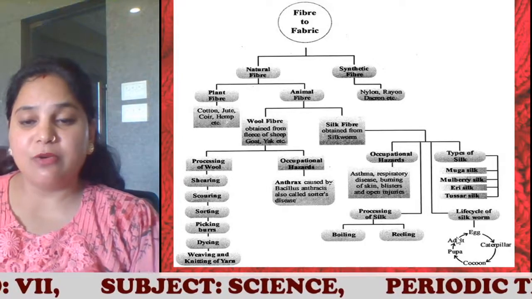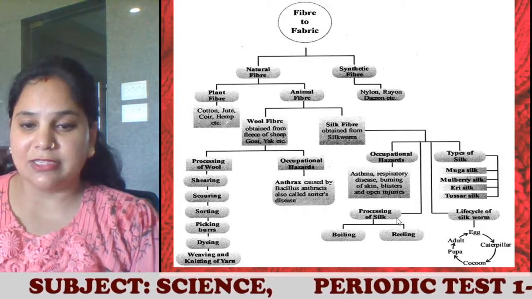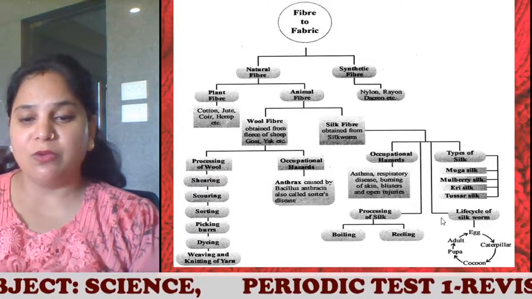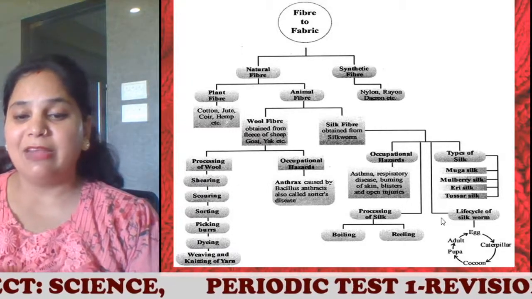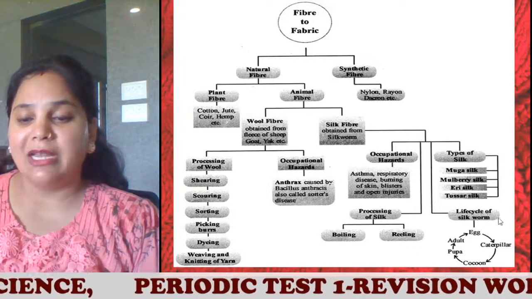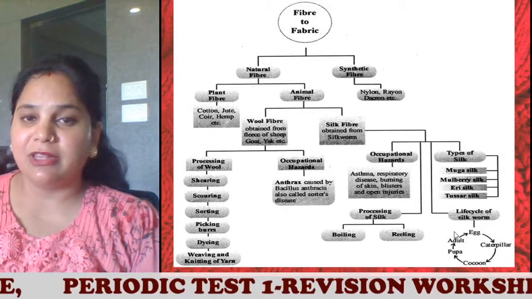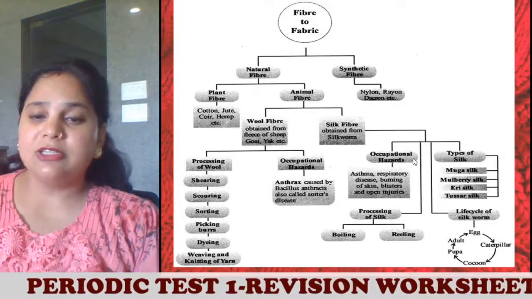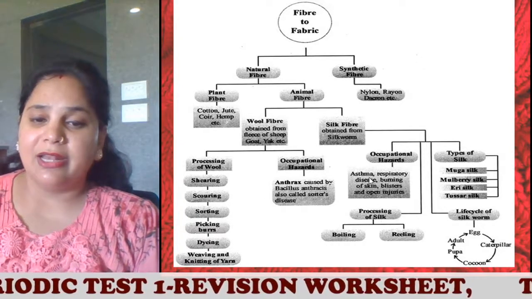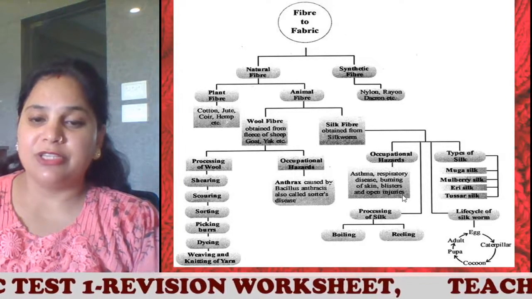The silk is removed and processing of silk is done, where whatever silk has been obtained from the cocoons is boiled and then reeling takes place. So processing of silk is again a very important part. The life cycle of the silkworm is a very important part. You should know each and every stage of it with the diagram. Also, the people who are involved in the silk industry face many occupational hazards like asthma, respiratory disease, burning of skin, blisters, and open injuries.